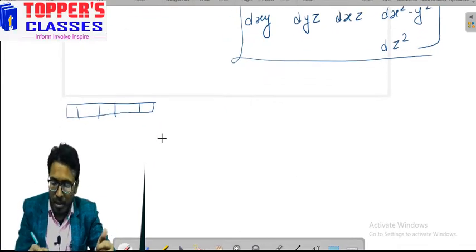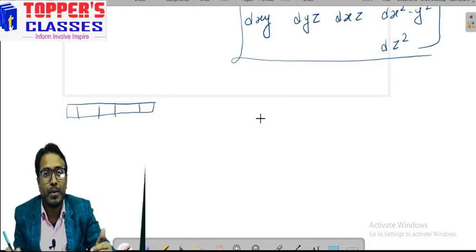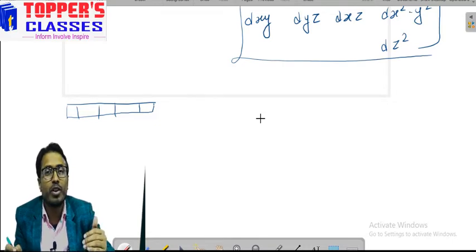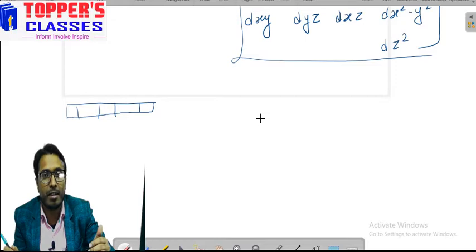Now we'll look at which of these orbitals will face higher or lower repulsion between the electrons of the ligand and the electrons of the metal. So first of all, in order to understand crystal field splitting in an octahedral complex, that is in case of coordination number 6, we'll first learn the orientation of the d orbitals, how they are oriented.